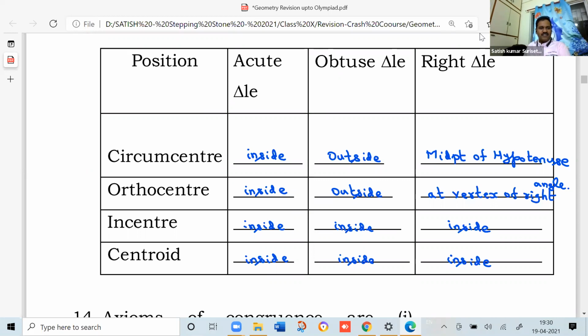What is meant by centroid? Point of concurrence of medians of a triangle is called the centroid. Have you remembered the property of centroid? Centroid always divides the median in the ratio of 2:1 starting from the vertex. That you have to remember.